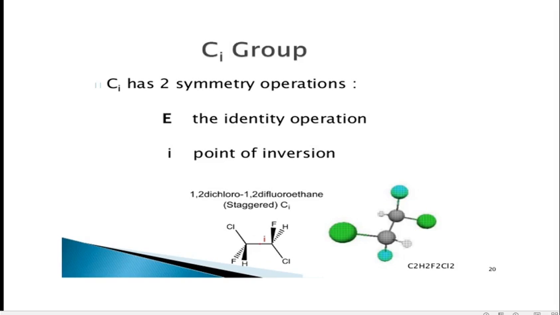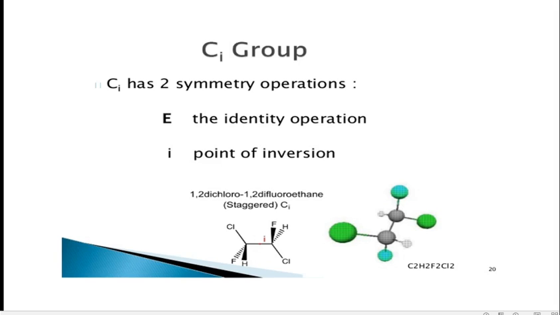Same for the fluorine: passing through the center and extending equally in the opposite direction, it meets the other fluorine atom. Here hydrogen, if you connect with the center and extend the line equally in the opposite direction, it meets the other hydrogen atom. So this molecule has only the center of inversion and identity E, all other symmetry operations are absent, so one can assign the Ci point group.